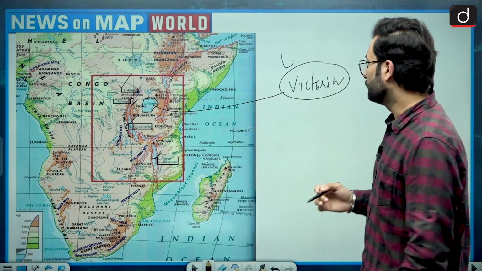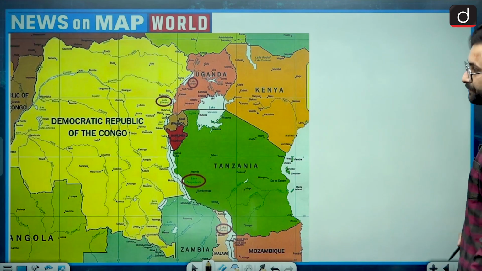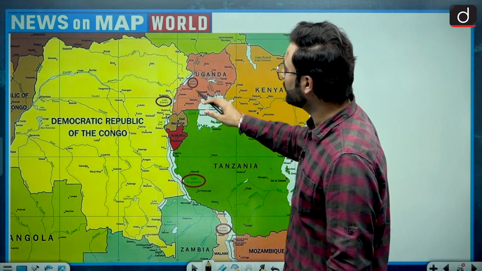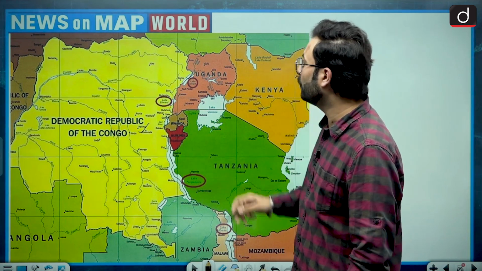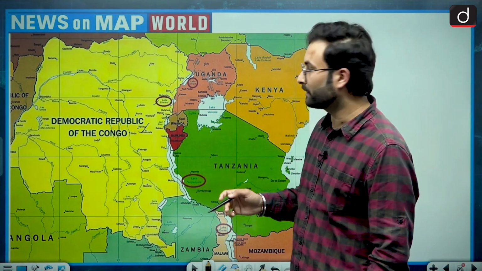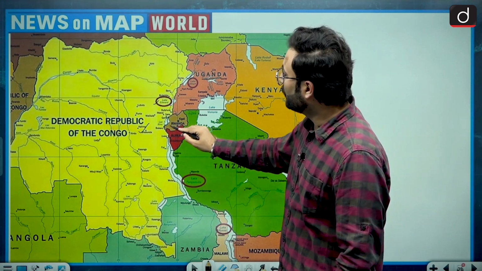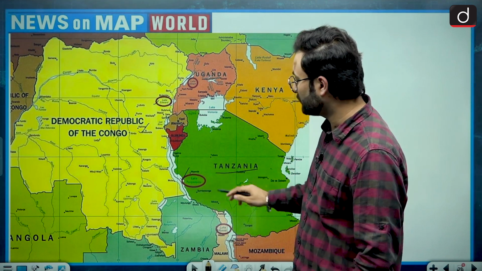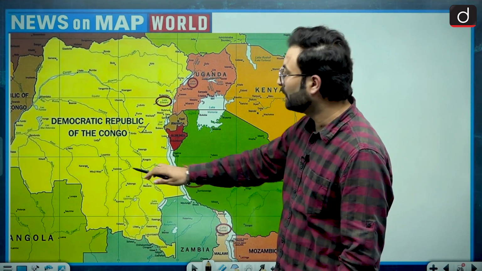Okay. Now let's see the countries nearby. Here you can say Albert Lake shares boundary with Democratic Republic of Congo and Uganda. Then Lake Edward has the same 2 countries sharing its boundary. And then when we are talking about this Lake Tanganyika, you can say it has boundaries with Tanzania and the DRC.